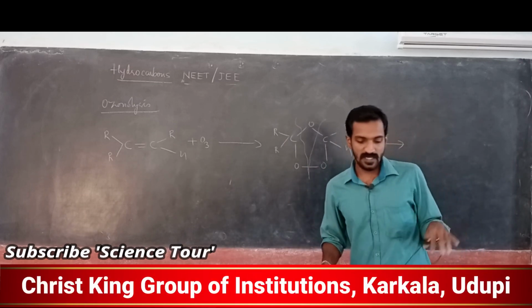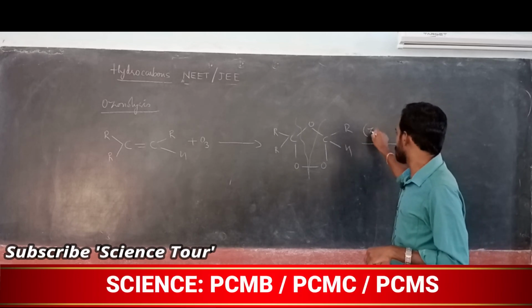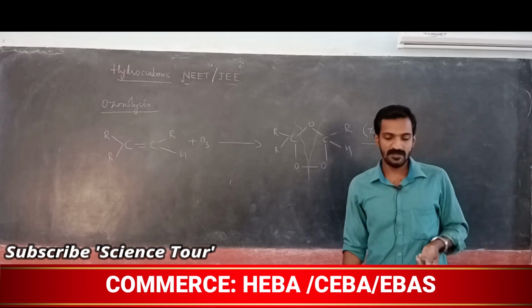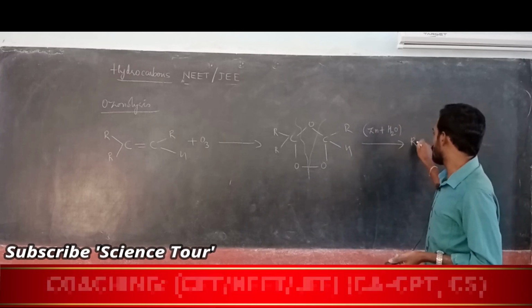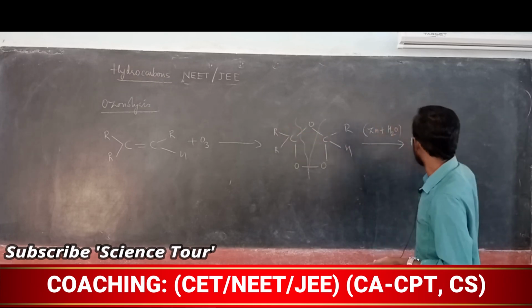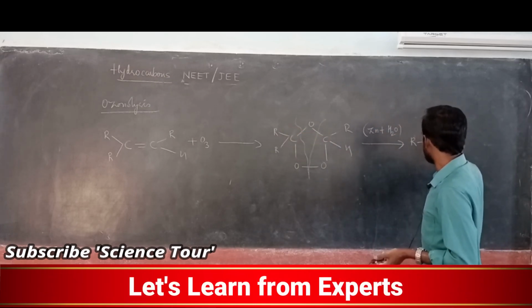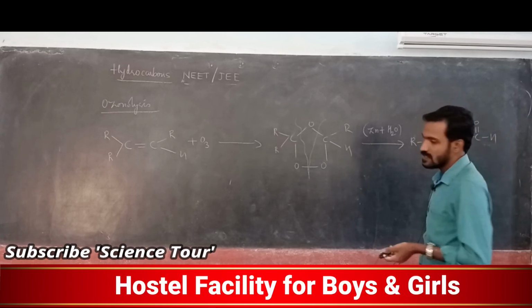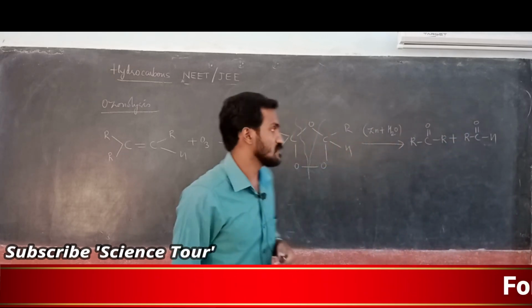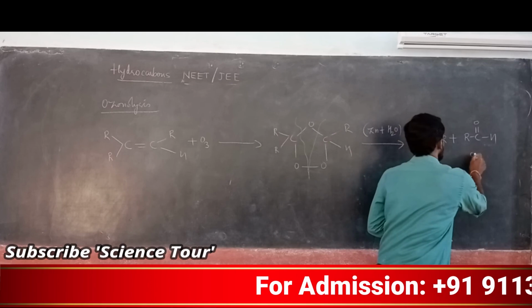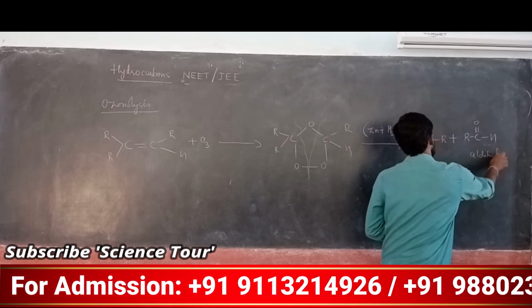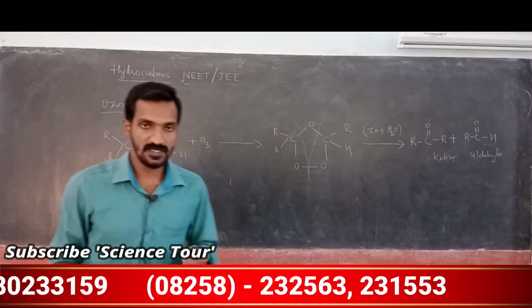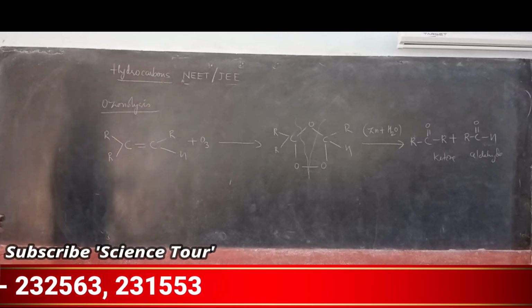Now I will use zinc in the presence of water. My dear students, I will get aldehyde and ketone. This is R C O R, this is ketone, plus R C O H, aldehyde. No doubt, this is aldehyde, ketone. This explanation is given in this textbook, board class. Go through that example also. Understood?